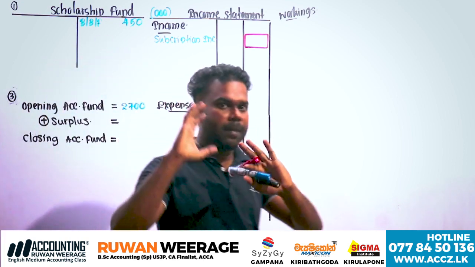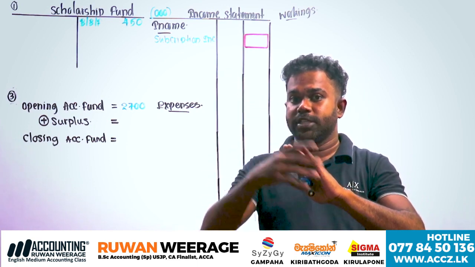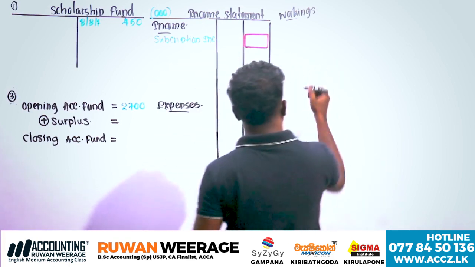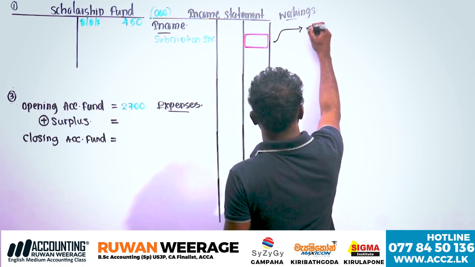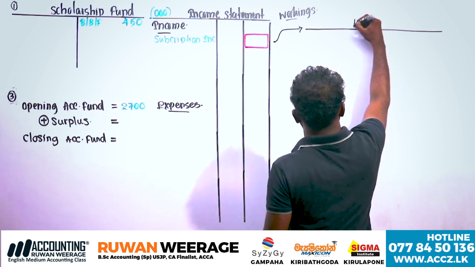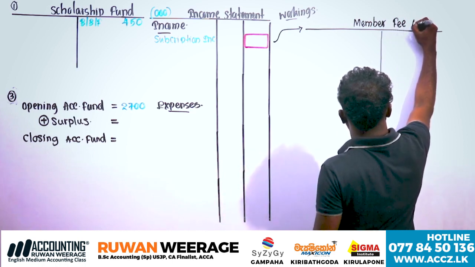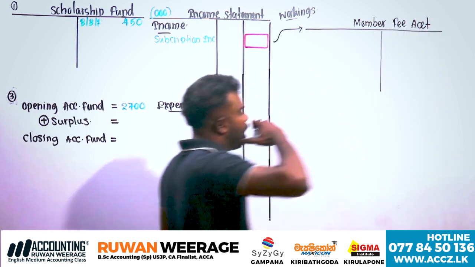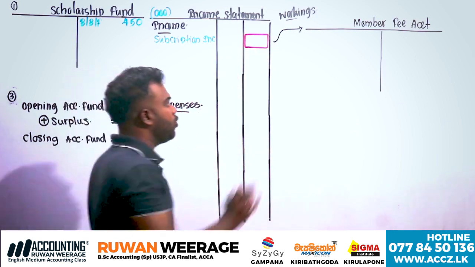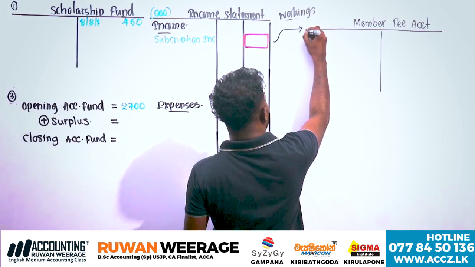Look at the opening balances. There are opening subscription receivables, closing receivables, opening in advance, closing in advance. Therefore, we have to prepare under workings the member fee account. Through the member fee account, you have to calculate member fee income. Understood? Therefore, look at the opening balances. Please record opening receivables.